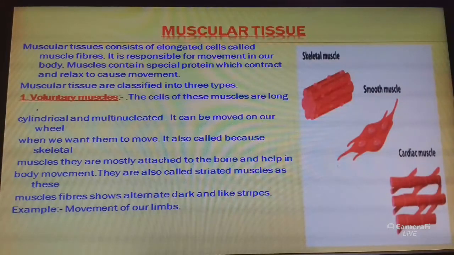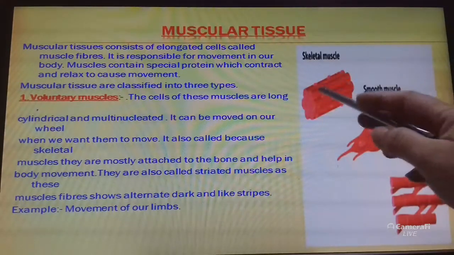For example, movement of our limbs, movement of our hands and legs. This is voluntary muscle. It is found in limbs, tongue, pharynx and the upper part of the esophagus. And these muscles help in various types of movement and locomotion. So this is voluntary muscles.